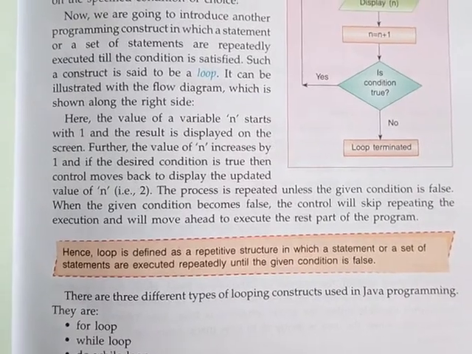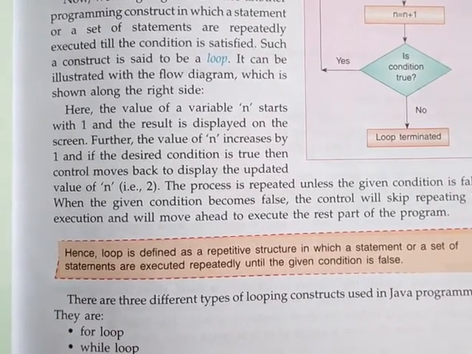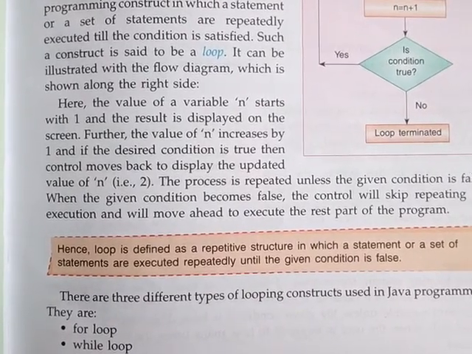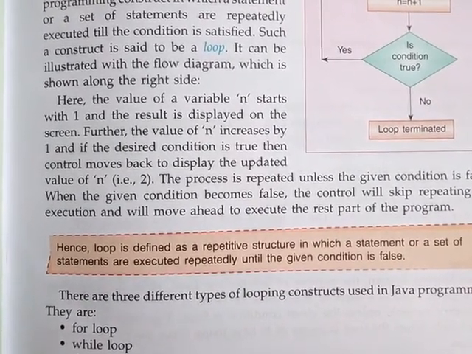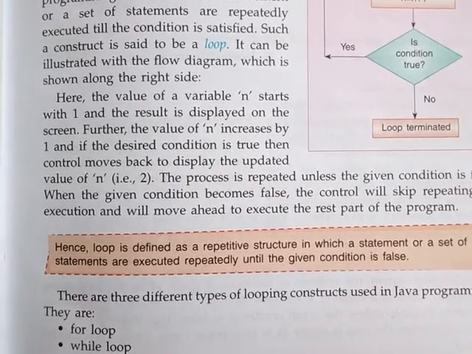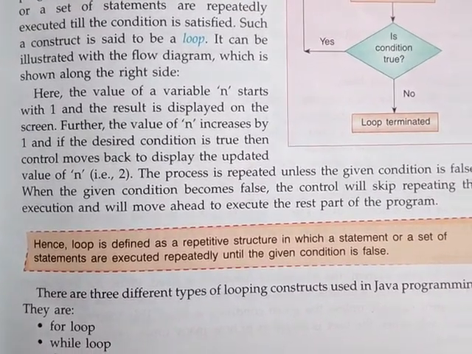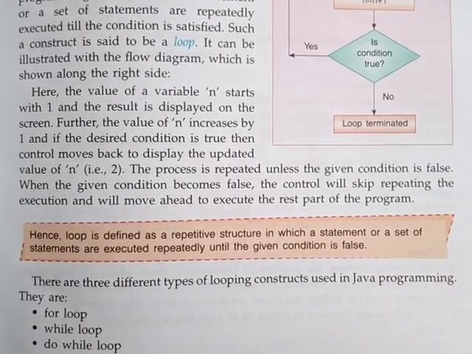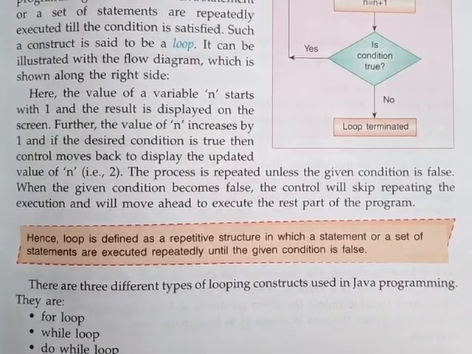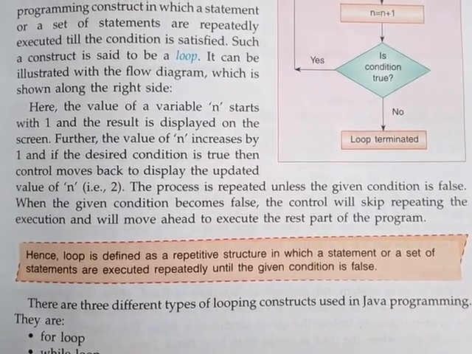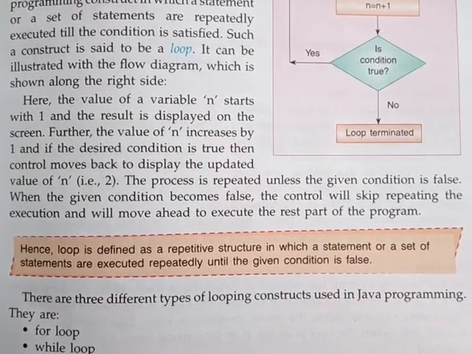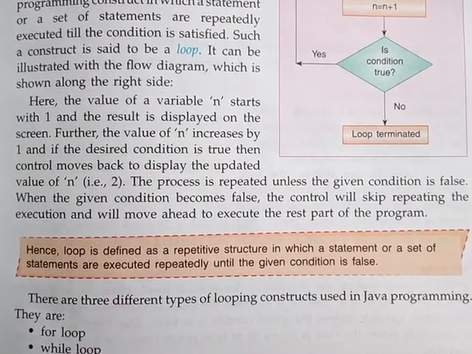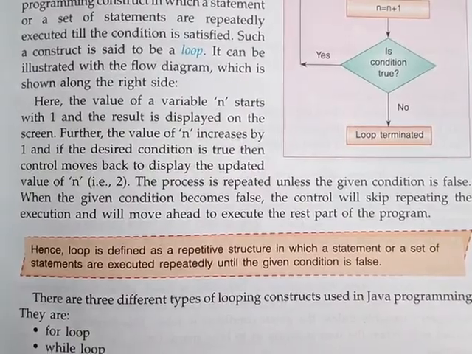Now you see, it is already given in your book that here the value of a variable n starts with 1 and the result is displayed on the screen. Further, the value of n increases by 1, and if the desired condition is true, then control moves back to display the updated value of n, that is 2. The process is repeated unless the given condition is false. When the given condition becomes false, the control will skip the repeated execution and move ahead to execute the rest of the program.